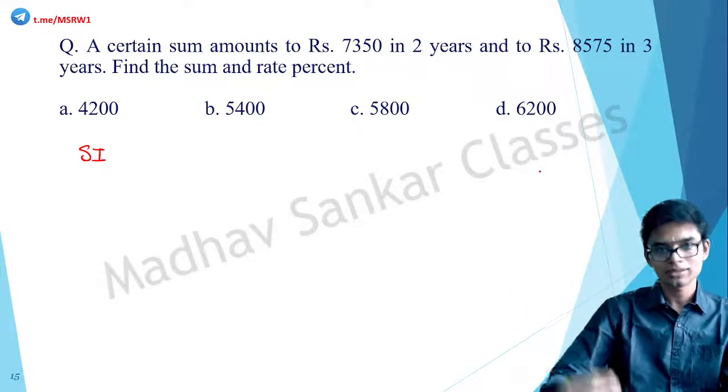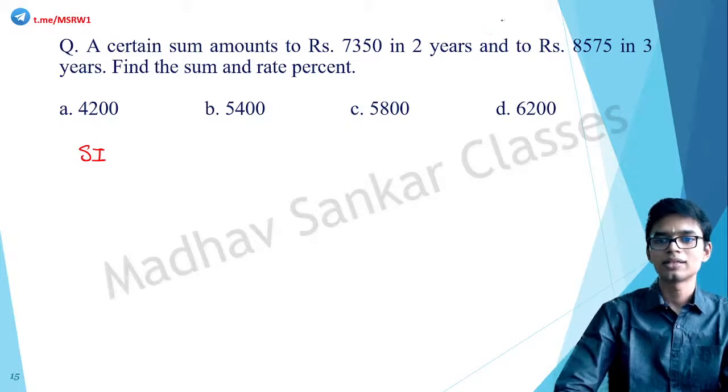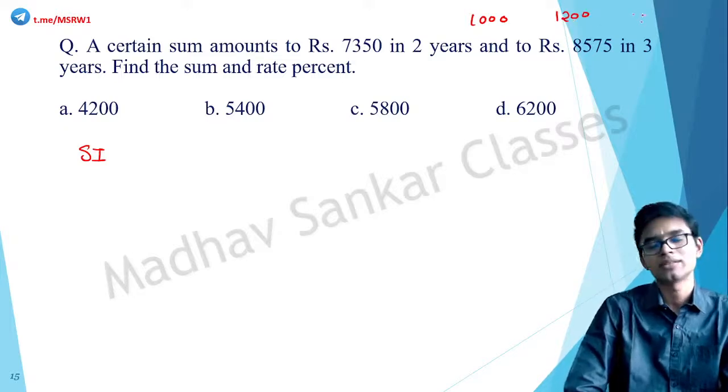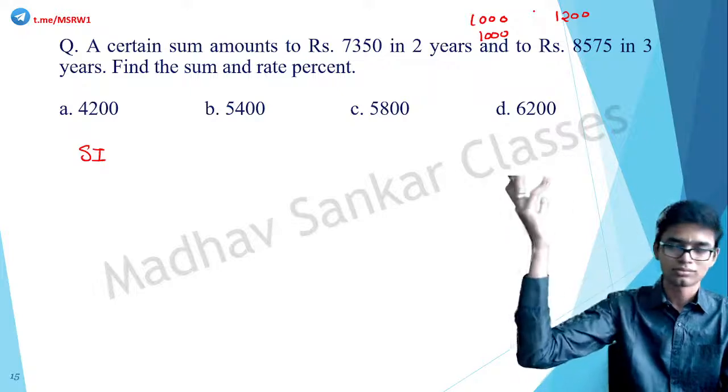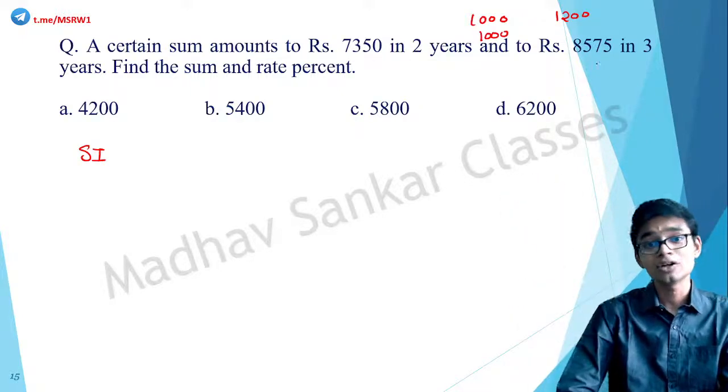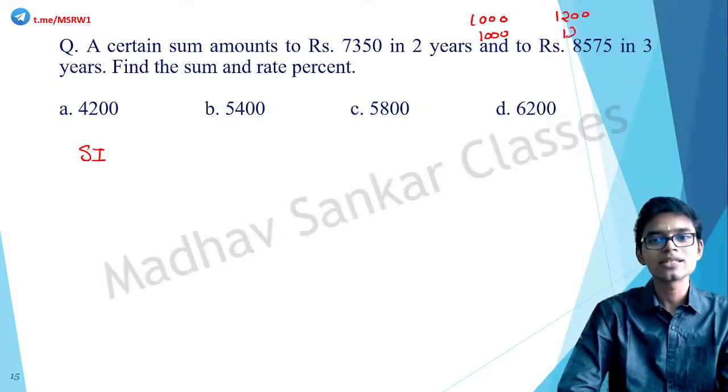Correct. So think about it. Say there is 1,000 rupees. At the end of 1 year, with the simple interest, the amount will be, say, for example, 1,200. Consider the compound interest. If it is compounded annually and it is put for 2 years, at the end of the first year, it would be the same.